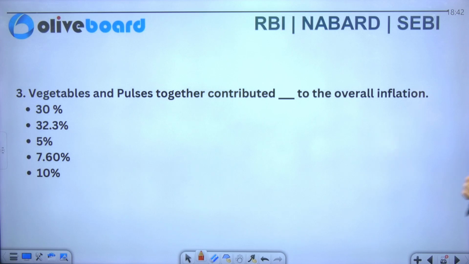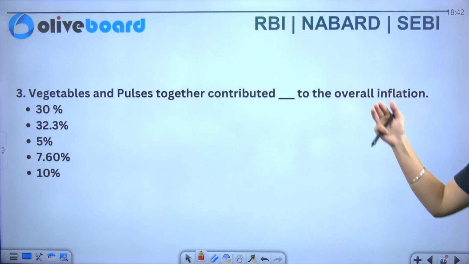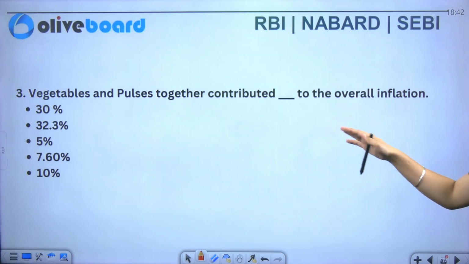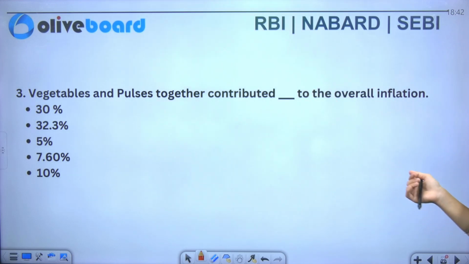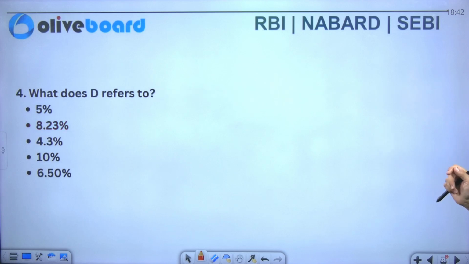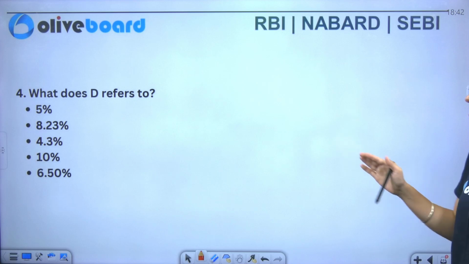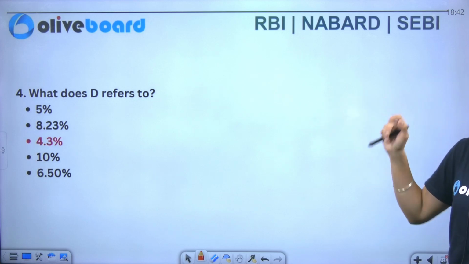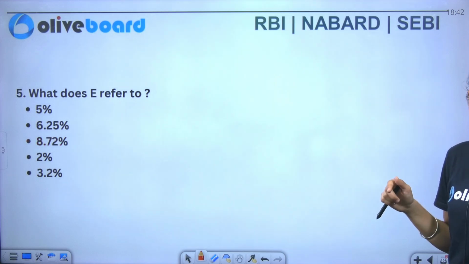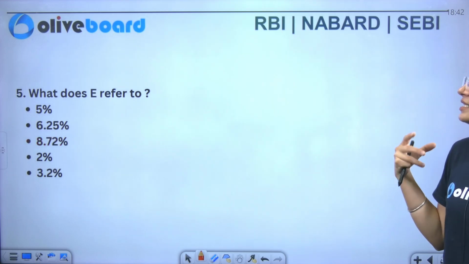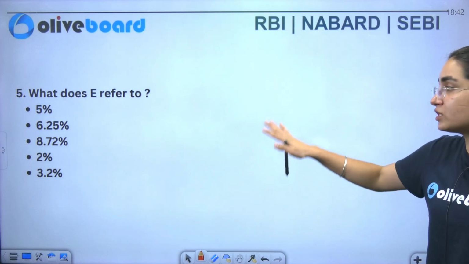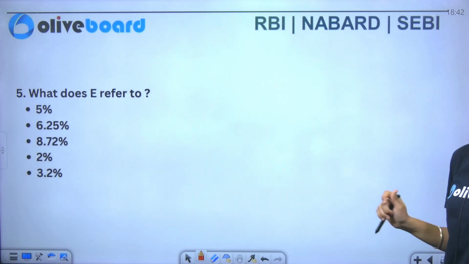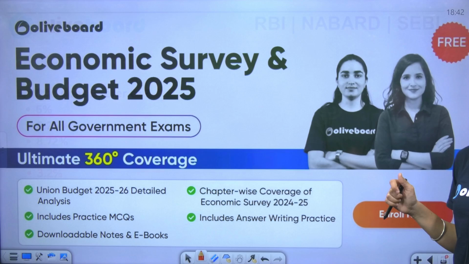Now we'll talk about the vegetables and pulses together contributing C to the overall inflation here. So what is the answer? Is it 30%, 32.3%, 5%, 7.60%, or is it 10%? So the correct answer we have is 32.3%. Similarly, what does D refer to? Is it 5%, 8.3%, 4.3%, 10%, or 6.50%? So the correct answer we have is 4.3% here. Similarly, we have the last question with us. What does E refer to? Is it 5%, 6.25%, 8.72%, 2%, or 3.2%? So the correct answer we have is 3.2%.